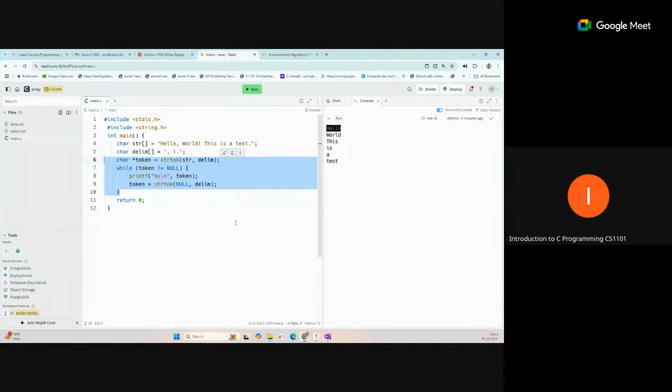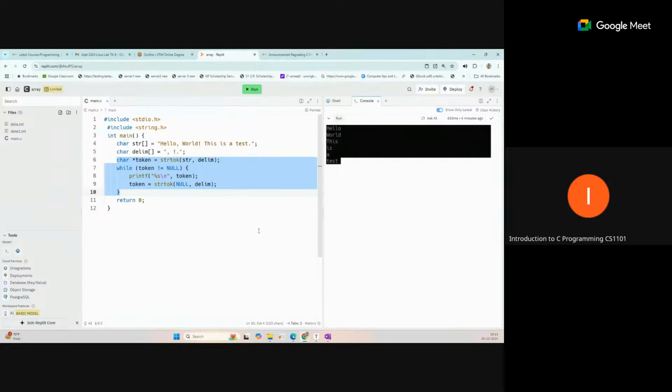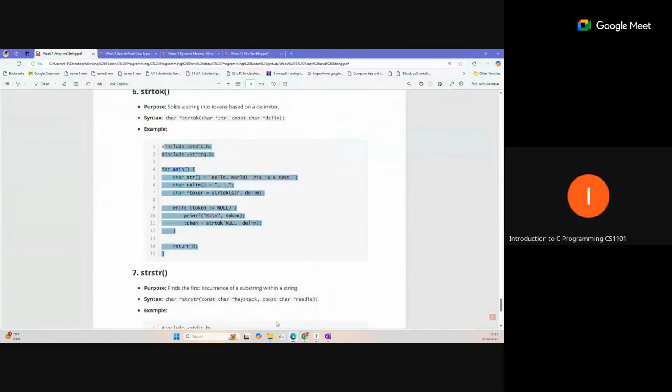For example, data is given in a file in this format, where the first value represents something and, after a space, the second value represents something else, but it will be read as one string. After that you want to break that string into values and store them in different variables. So how can you break that one string into different parts? You can use this, and you can store the data separately. In this way you can split strings. So that is also one important direct function you can use for strings in C.